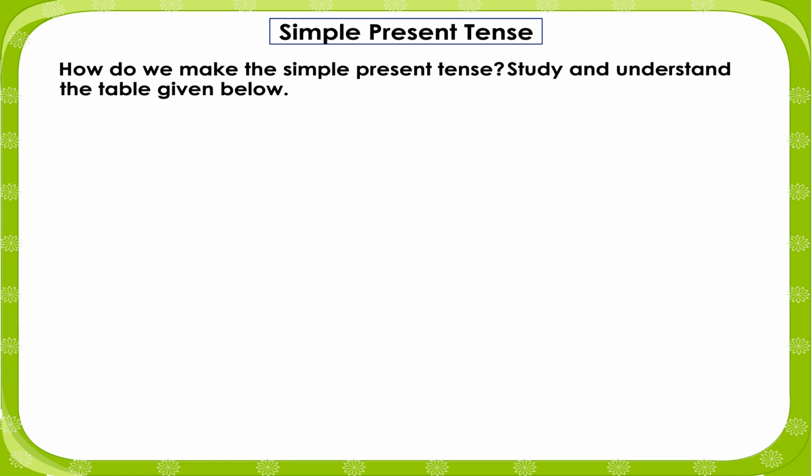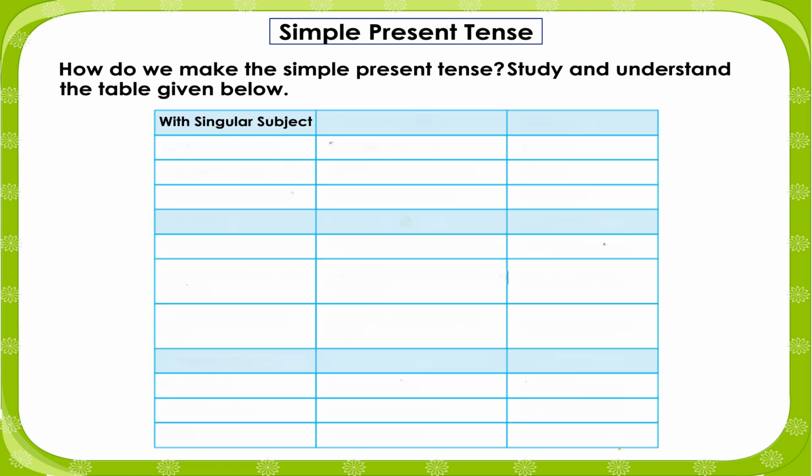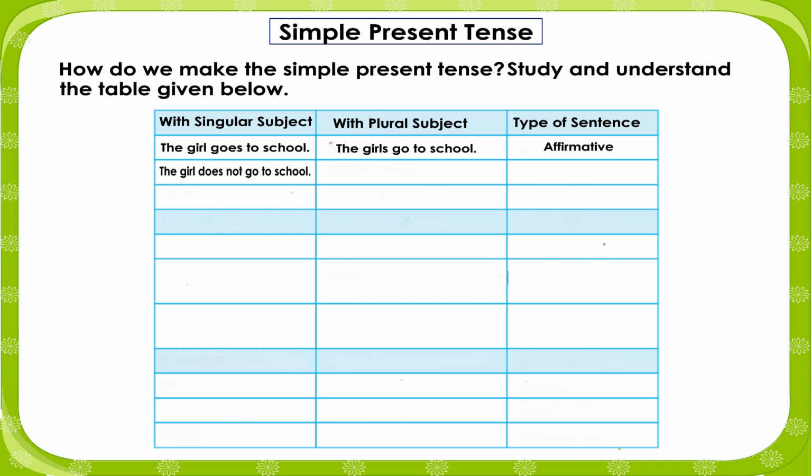Simple present tense. How do we make the simple present tense? Study and understand the table given below. With a singular subject: the girl goes to the school. With a plural subject: the girls go to the school. Type of sentence: affirmative. The girl does not go to school. The girls do not go to school. Negative. Does the girl go to school? Do the girls go to school? Interrogative.